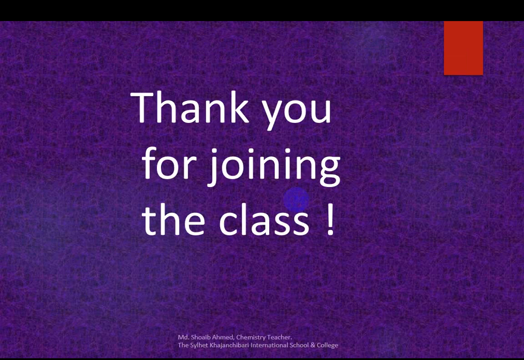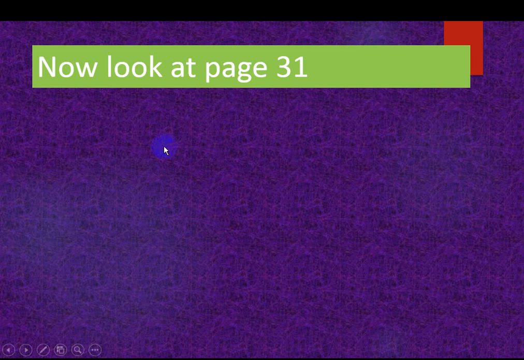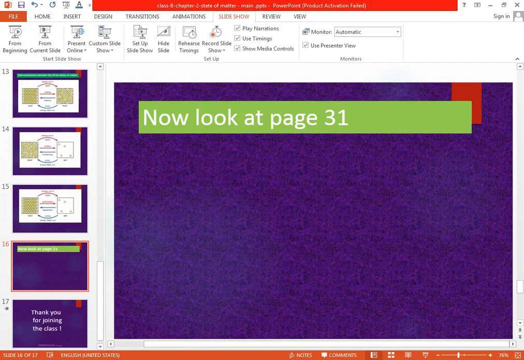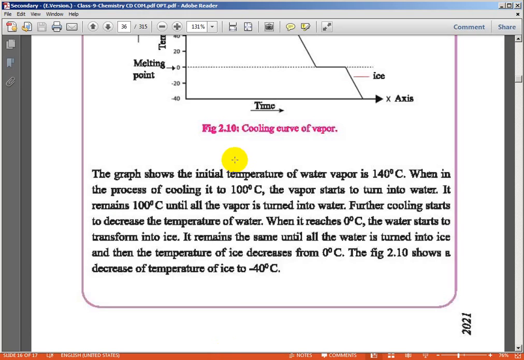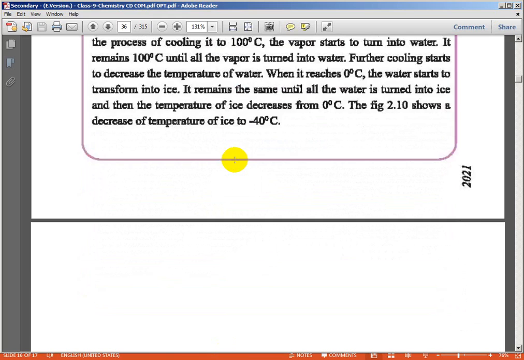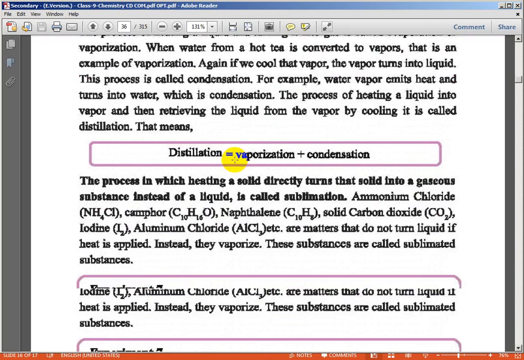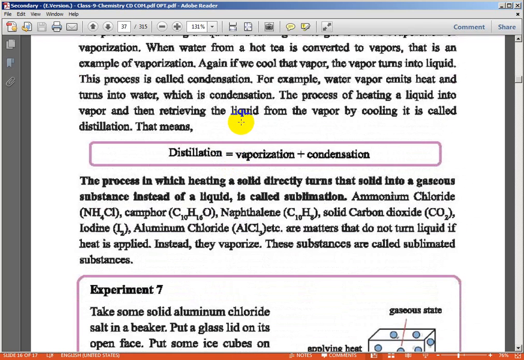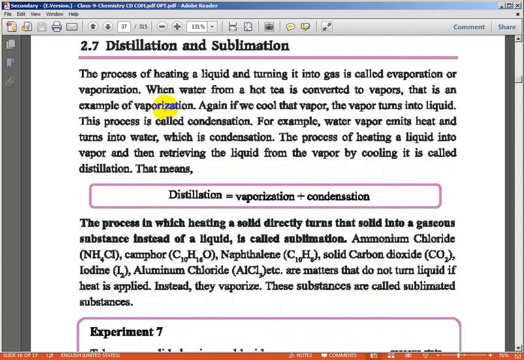Now look at page 31. The process of heating a liquid and turning it into gas is called evaporation or vaporization.